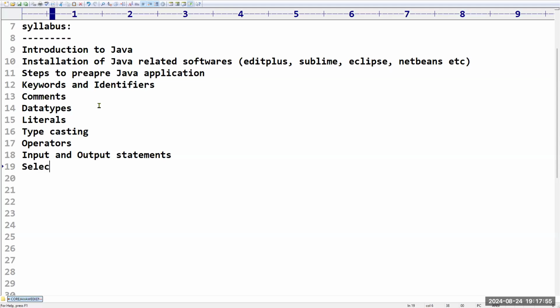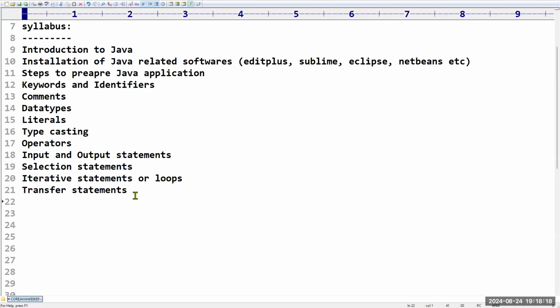Next, selection statements, the different types of selection statements. And iterative statements, how to repeat statements; this is also called loops. Next, transfer statements, how you can transfer control from one place to another.